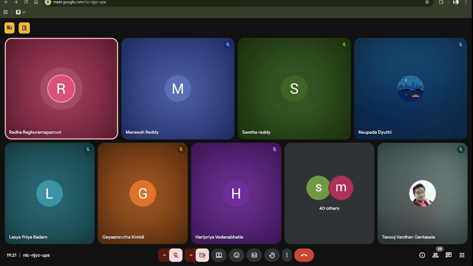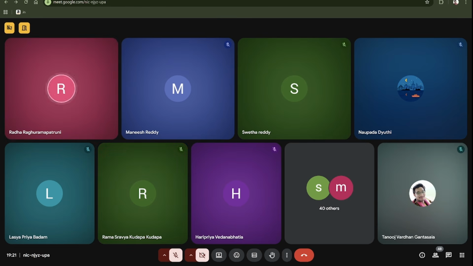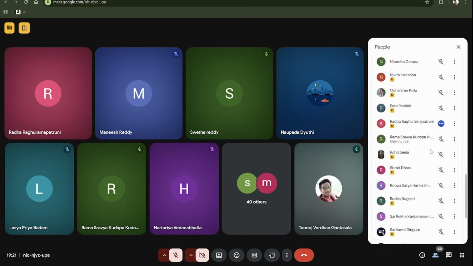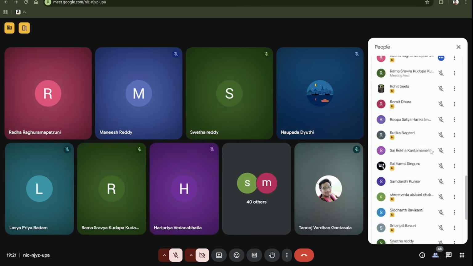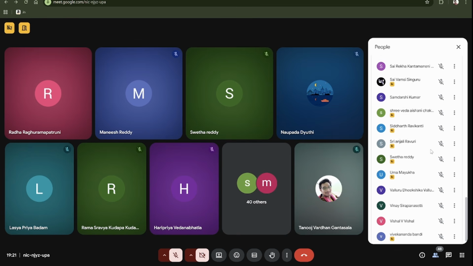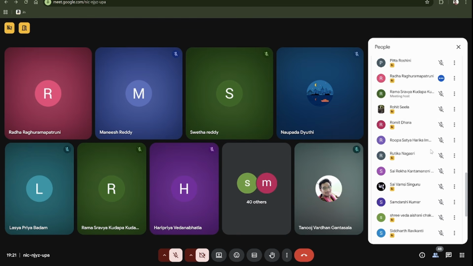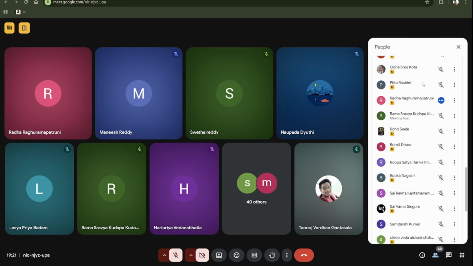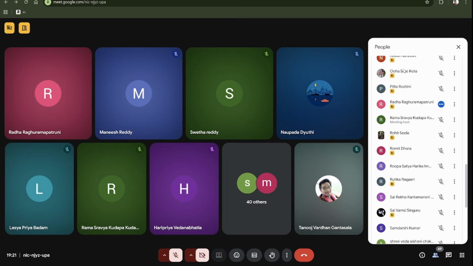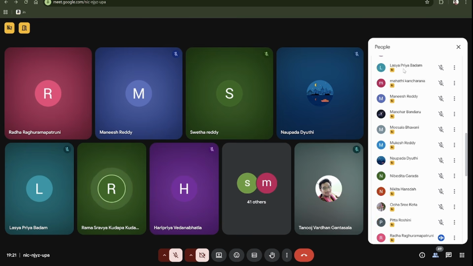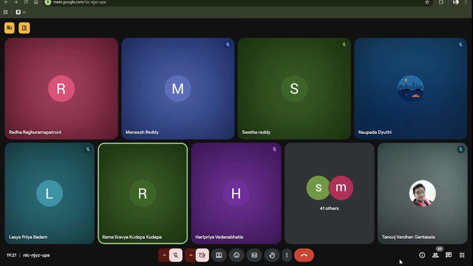Give me the screen sharing option, then I'll be able to share, I think. Just a sec. Ma'am, I've given you mine. Okay, okay.